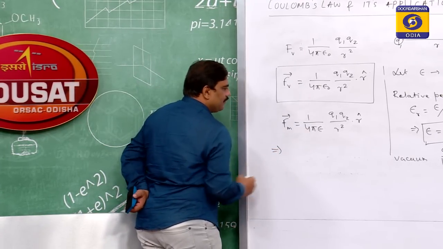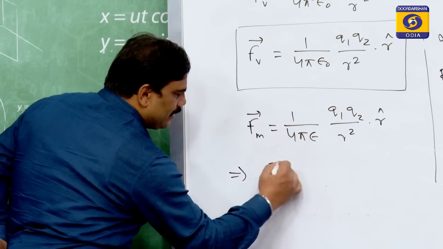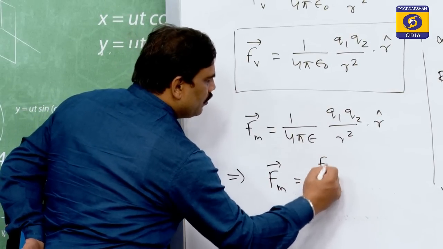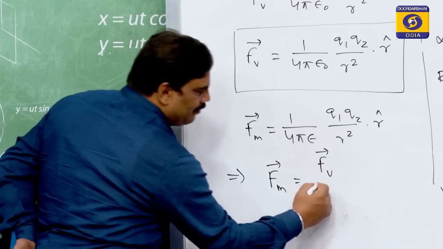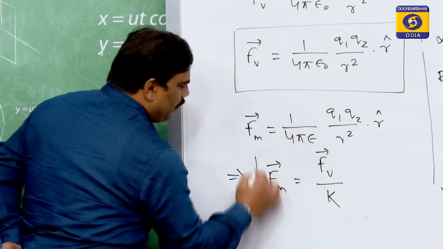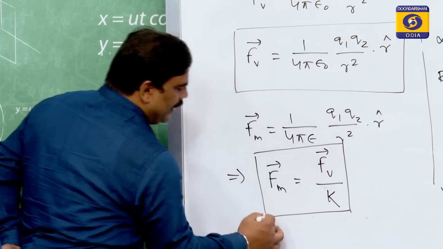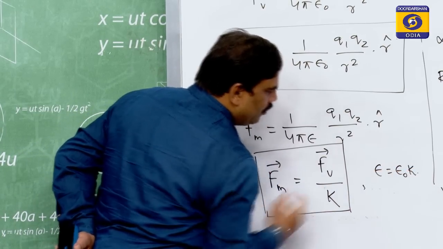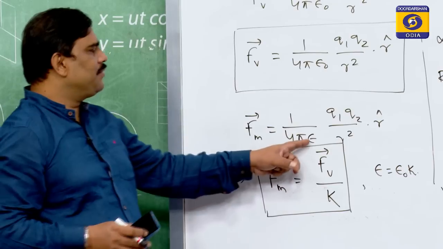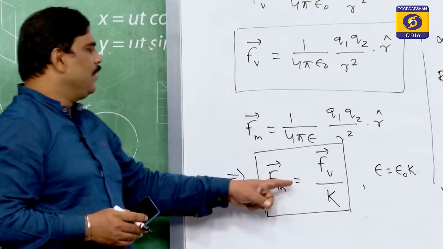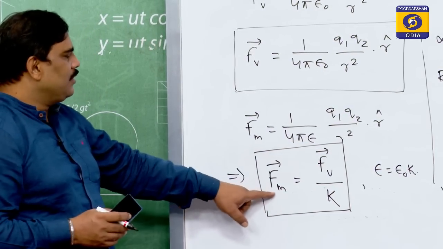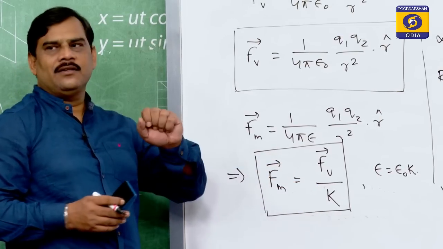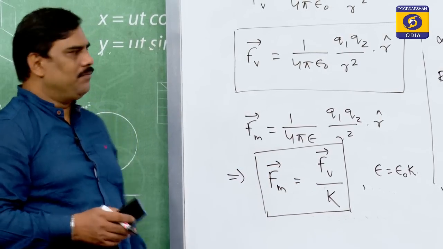This implies the force between two charges in a medium is equal to the force between the same charges in vacuum divided by the dielectric constant of the medium, because epsilon is epsilon naught into k. By substituting the value of epsilon as epsilon naught into k, we find the force between two charges in a medium is equal to the force in vacuum divided by the dielectric constant of the medium.